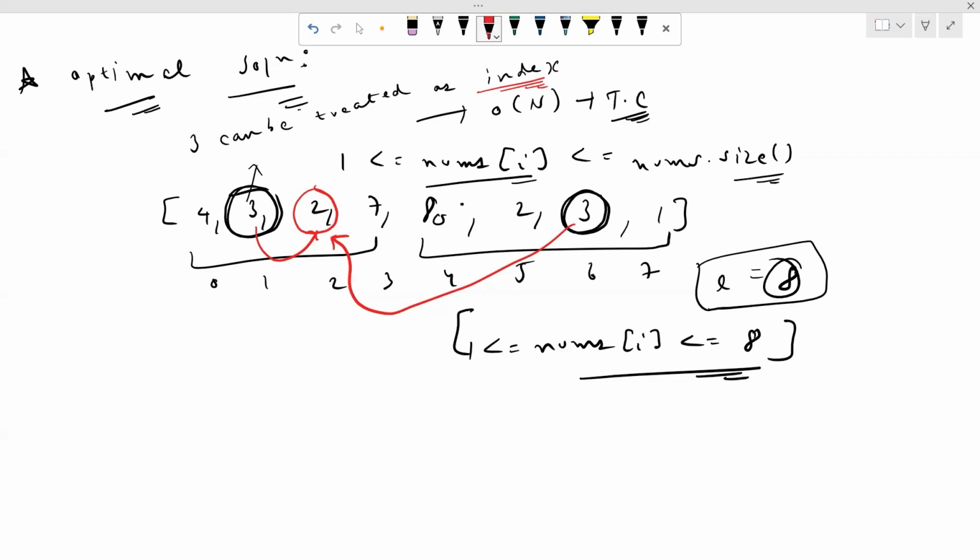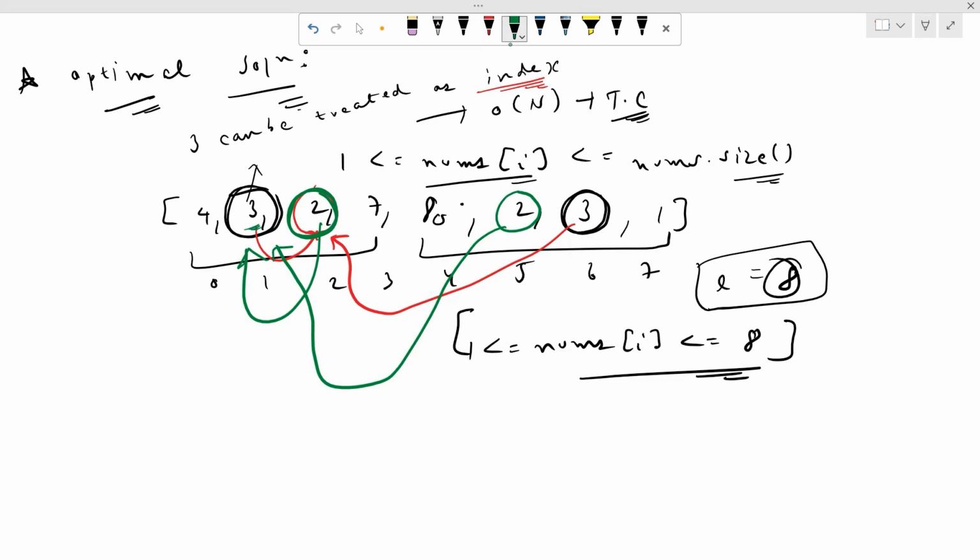Now let's take some different example. Let's take this 2 over there. Now treat 2 as the index. So this will be pointing to this element initially. Now when we traverse over the array and find another 2, this will also be pointing to this, because we treat each and every element as the index in the array, right? So we already found the 3 at the second position, and again we are finding the 3. This means it is a duplicate number.